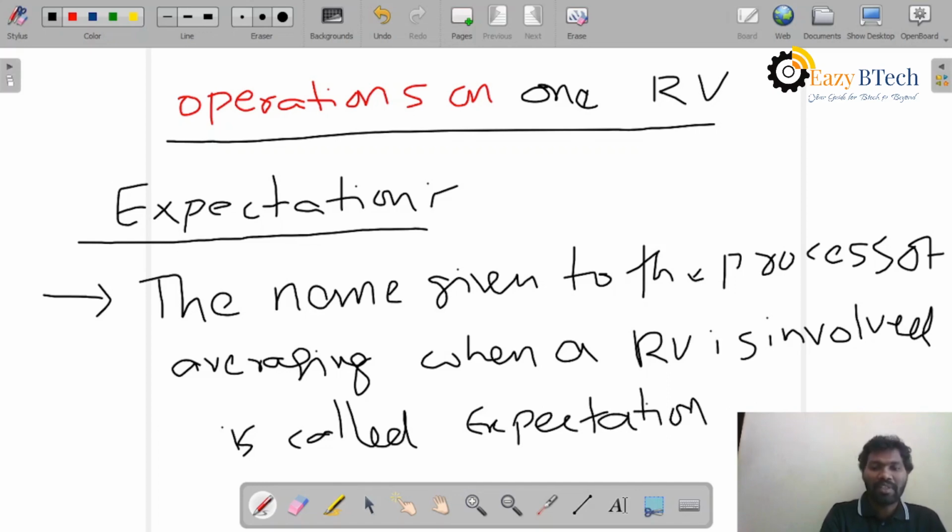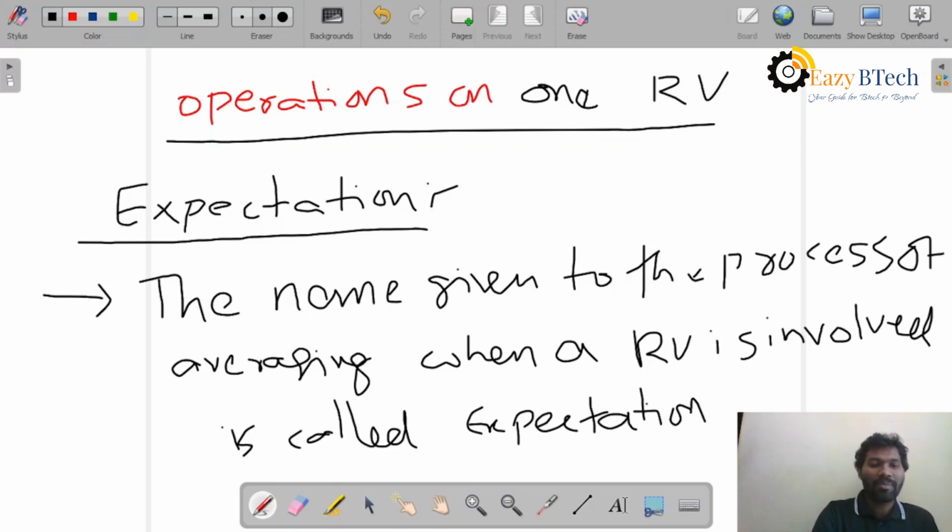So expectation is nothing but one type of averaging, but if the random variable is involved, it is called expectation. So the name difference is here. Average means averaging a random variable is called expectation.